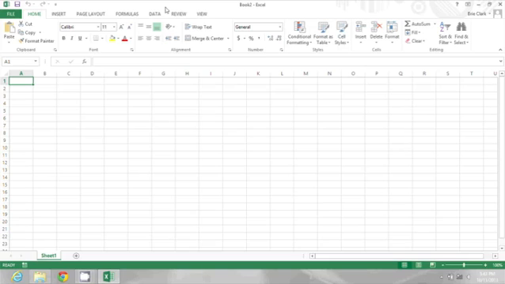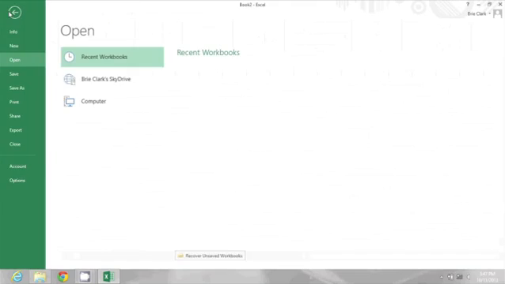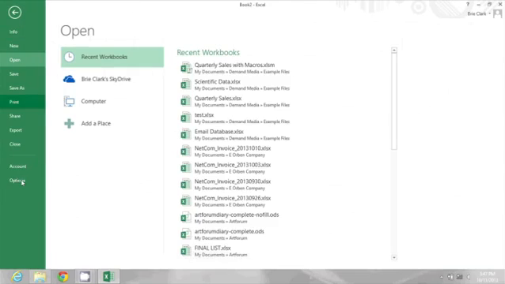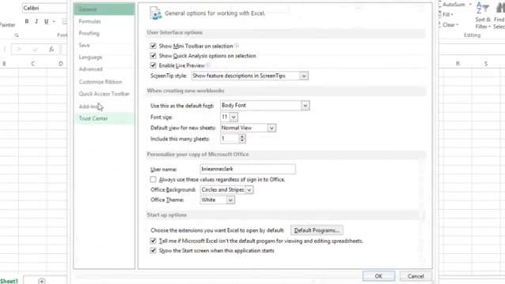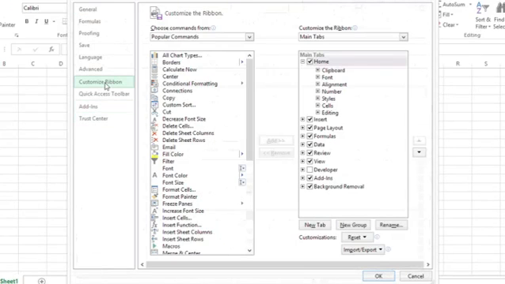In this blank Excel workbook, I first need to show my Developer tab. So I'm going to go to File, Options, and click on Customize Ribbon on the left. Then I'm going to select the Developer tab and click OK.